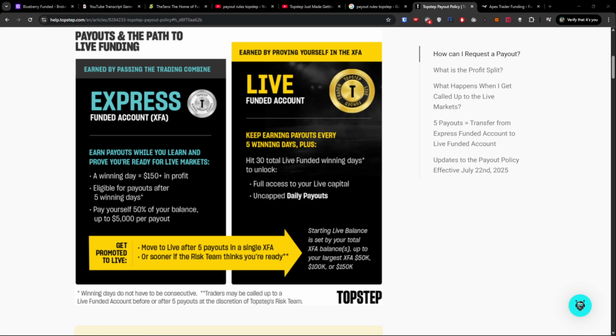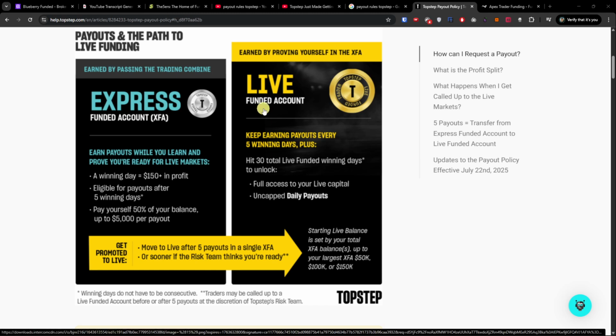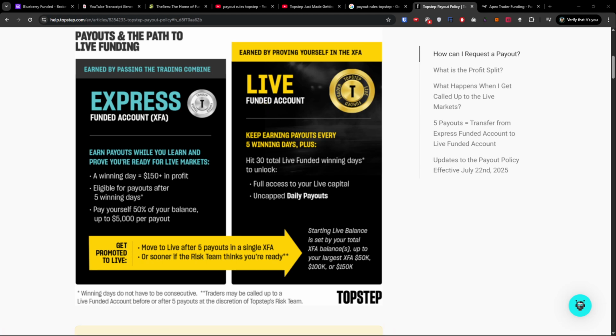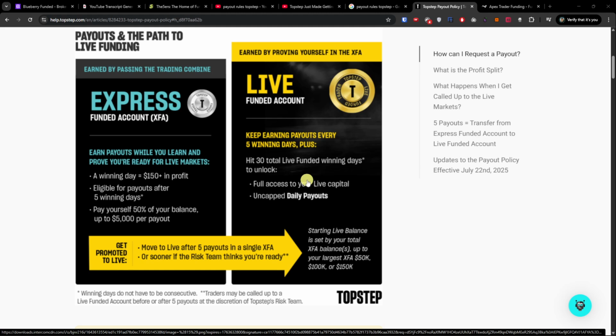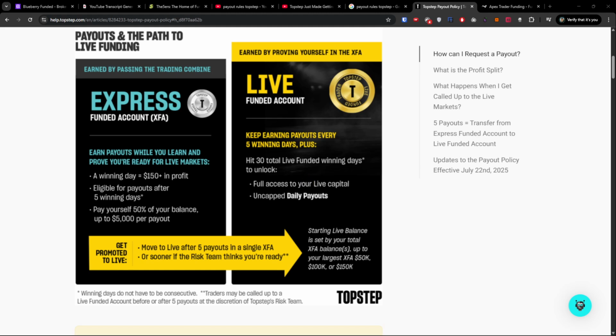So for the Live funded account, you need 5 winning days of $150 plus, then you can withdraw up to 50%. And there's no $5,000 cap in live, just the 50% rule. Also for the Live funded account, after a payout, you must build another 5 winning days.